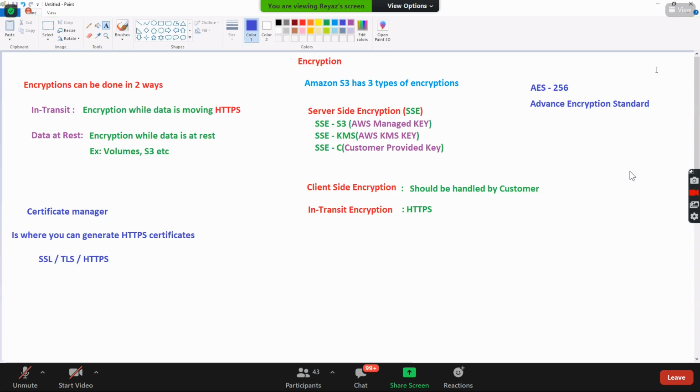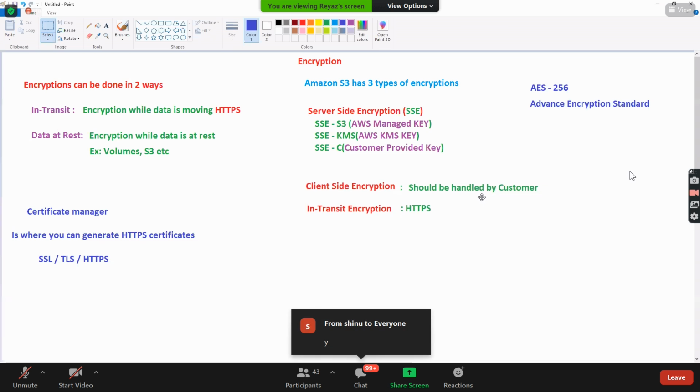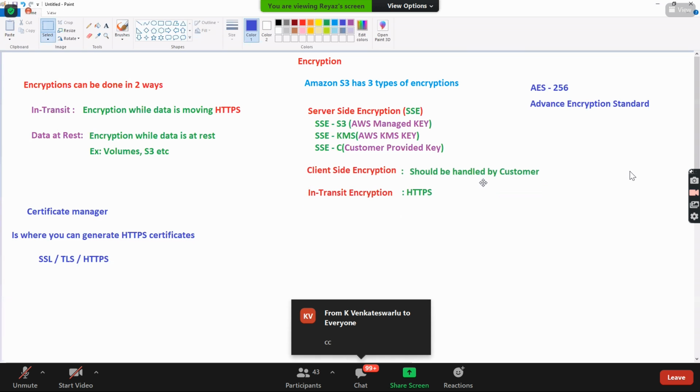Guys, is this clear on the encryption part? So which is the default encryption that we use in S3? SSE-S3. Excellent. Very nice.